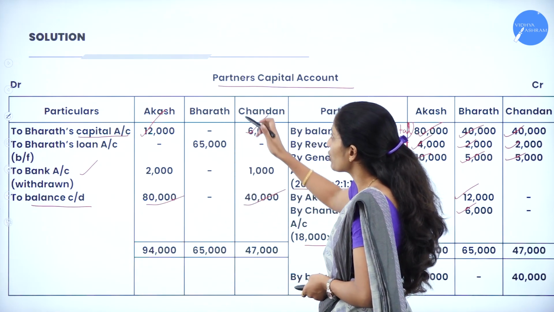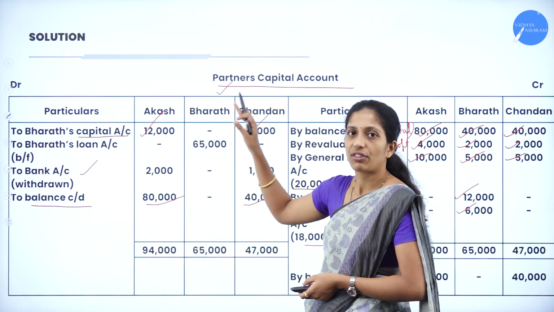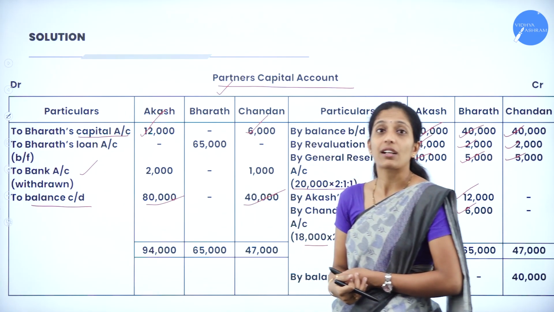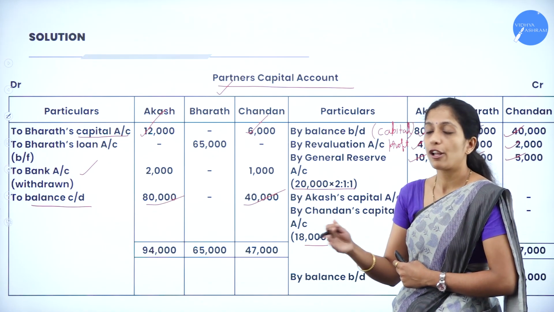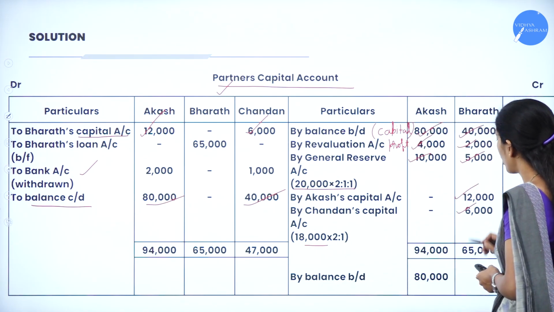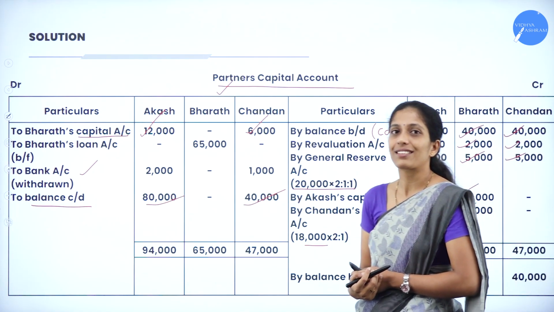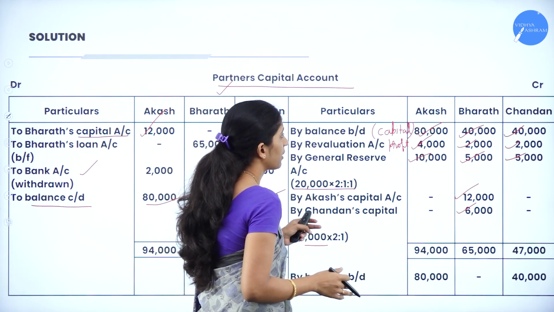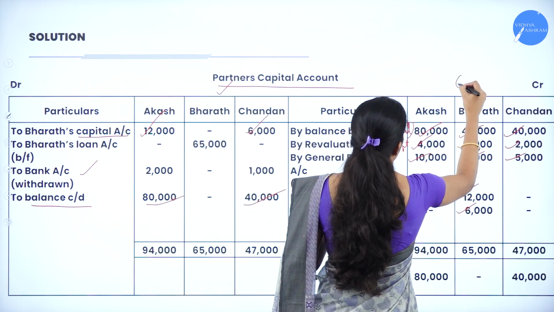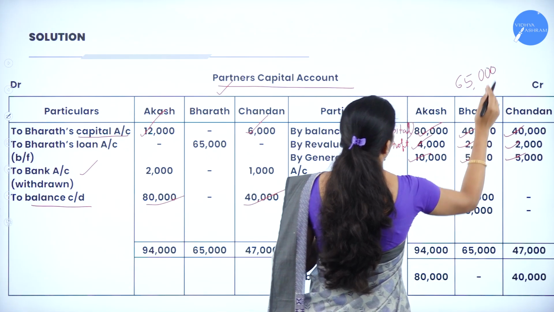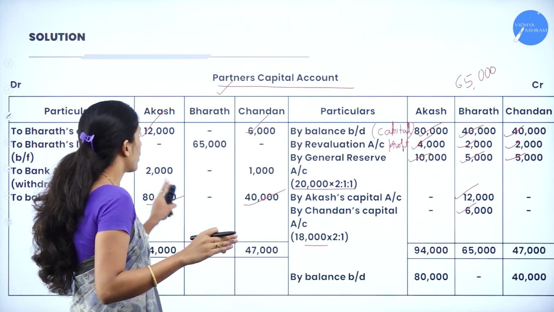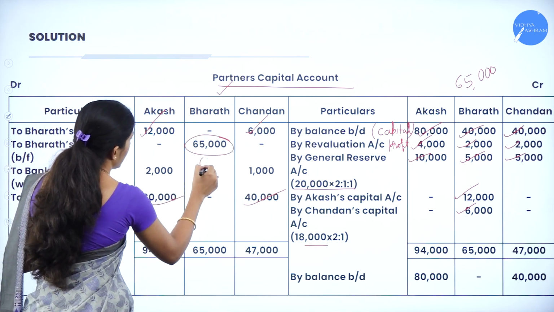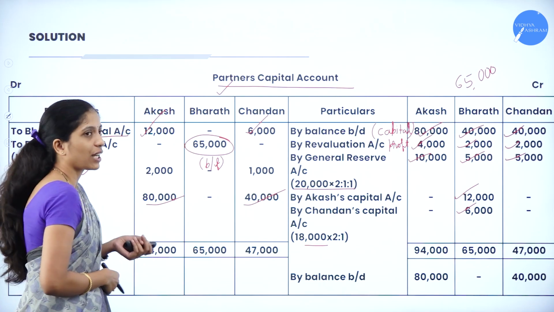Now, before that, we shall calculate the balancing figure of the retiring partner. The balancing figure of the retiring partner has to be transferred to his loan account. What is the total of the credit side of Bharat? Bharat is a retiring partner, so we have to calculate his balancing figure. On the credit side it is 65,000, whereas on the debit side there is nothing. So 65,000 is the balancing figure of Bharat.